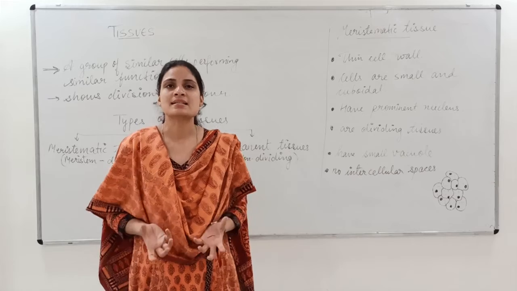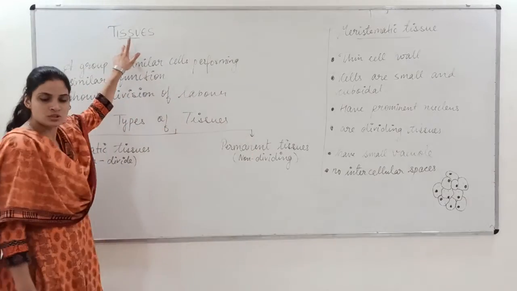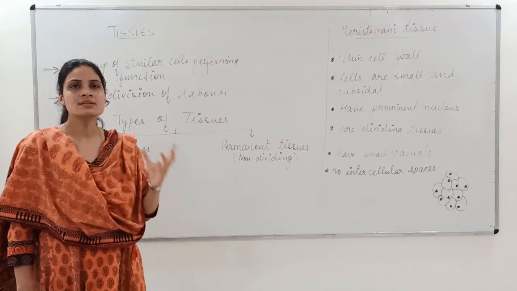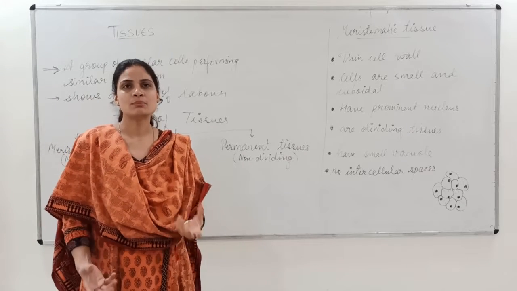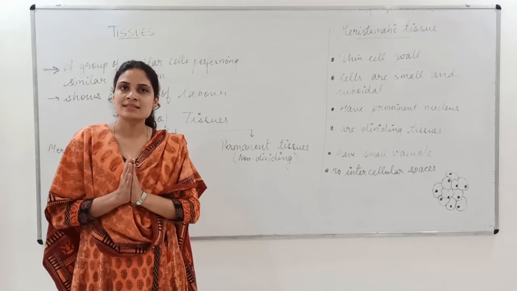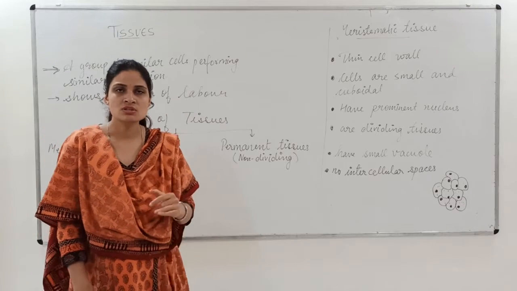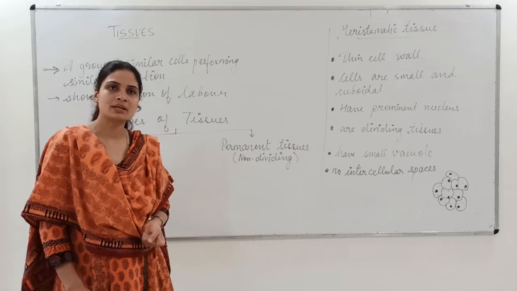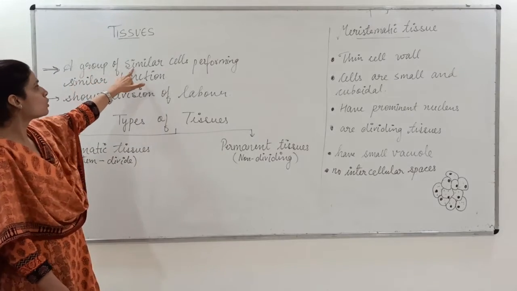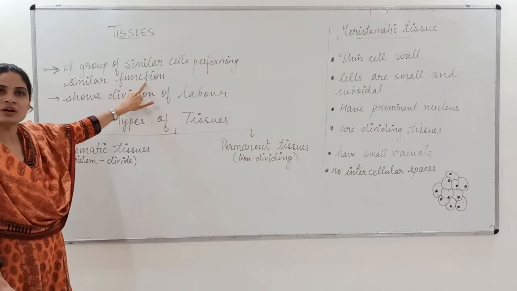When these cells come together, they form tissues. Any type of cells which come together in the form of a group form tissues. Now if we talk in general, what do we mean by tissues? Tissue is a group of similar cells performing similar functions.